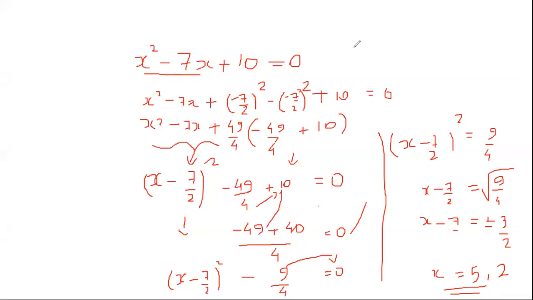Now, guys, imagine instead of 7 I have written x square minus x. ऐसा आया तो what do you think? x minus 1 by 2 होगा, whole square. इधर जो भी नंबर है उसका half. Okay, this is the only part where you should know. And if it is plus here, we will put x plus. If it is minus here, we will put minus here. This is the logic.